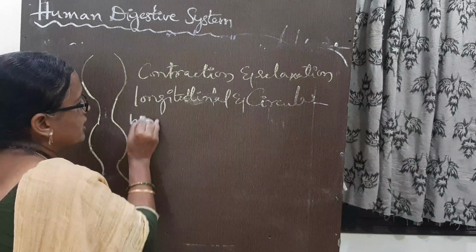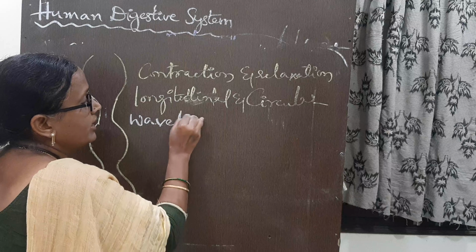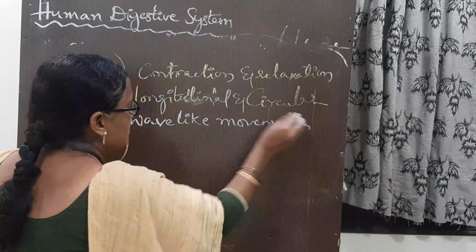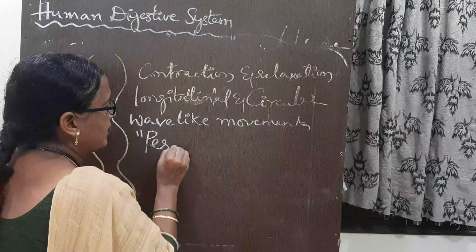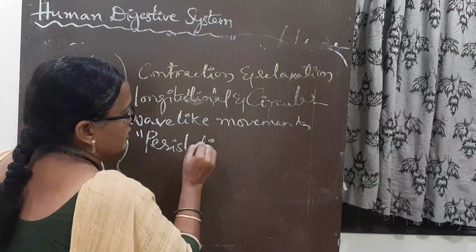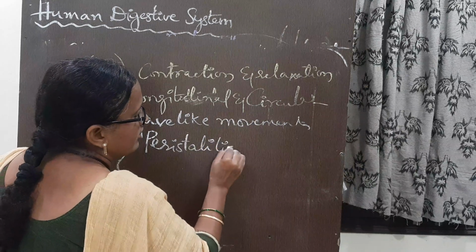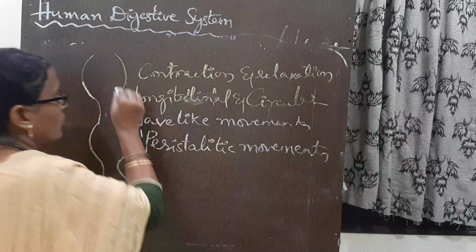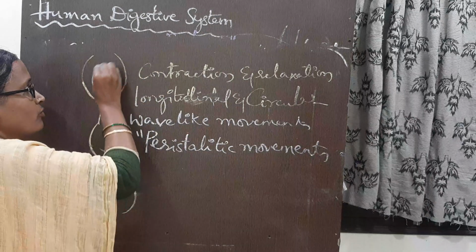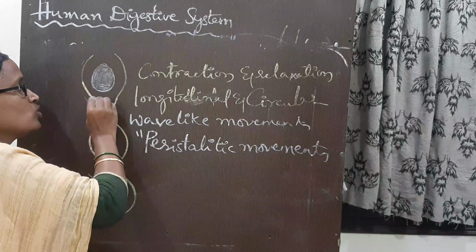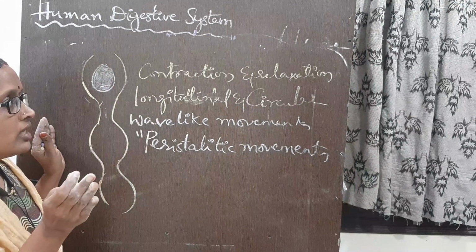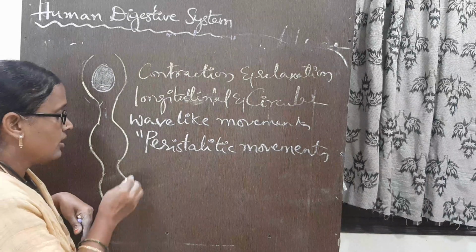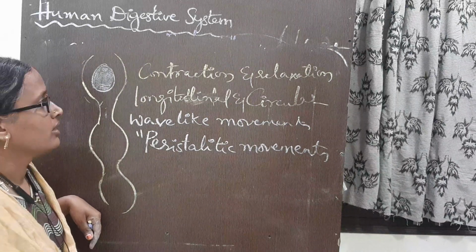These wave-like movements are known as peristaltic movements. When the bolus moves, the walls contract, and before that, they relax. With contraction and relaxation, the food enters into the stomach, the next part.